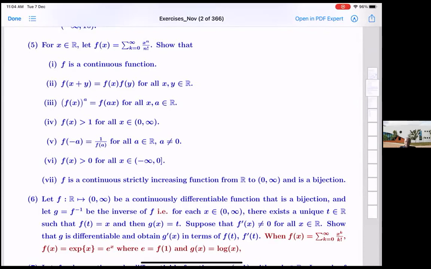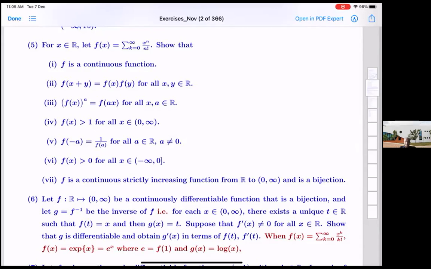Firstly, the first step is to show this for rationals. We have done this in a particular case when we introduced x power a when a is irrational, so this is to recall all that. Firstly, we show that f(x) power a is equal to f(ax).